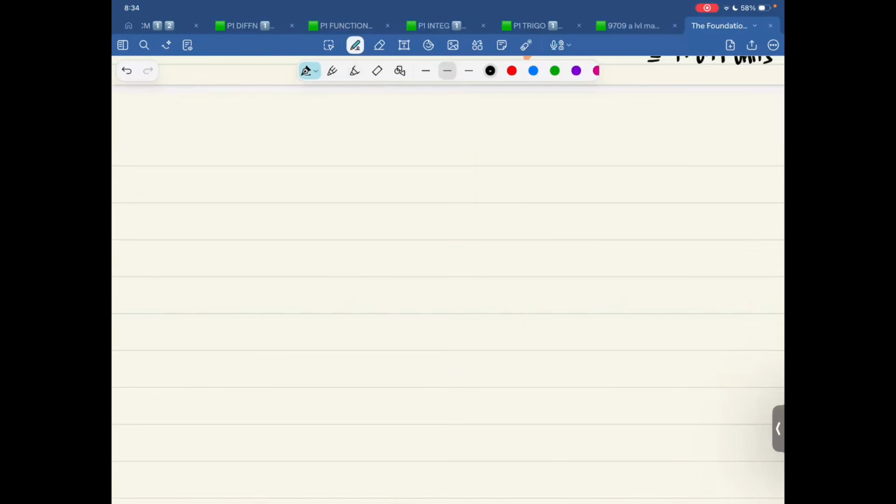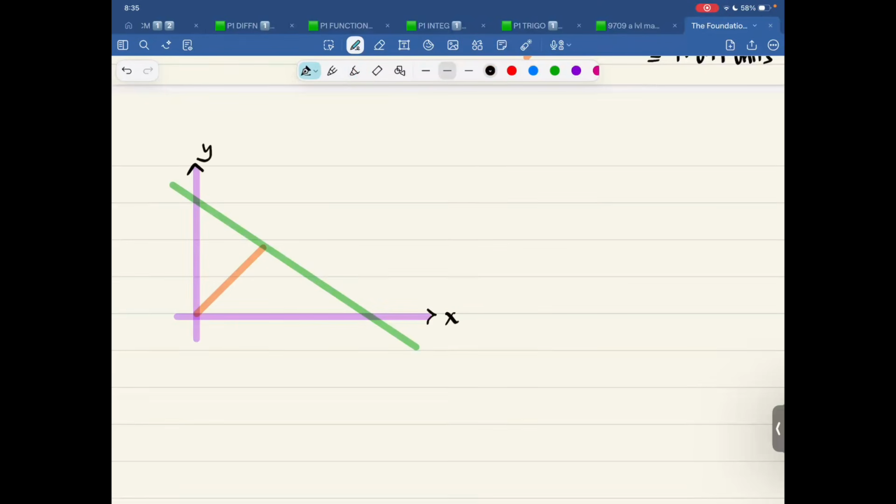Option 2, let me draw the triangle again. If I draw the triangle again, this is the green line. This is the orange line. This is the slope. This is y. This is x. Y is equal to negative x plus 10. Y is equal to mx plus c. The gradient is -1 of the green line. This is the green line.